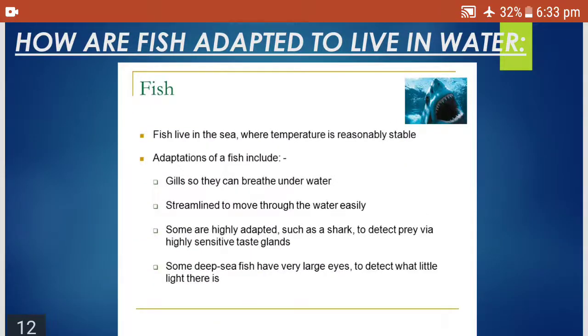Now we will see how fishes are adapted to live in water. You have been learning this in earlier classes, the different characteristics of fishes. They live in seawater where the temperature is reasonably stable. Adaptations are: gills are available so that they can breathe underwater, and they are streamlined to move through the water easily. Some are highly adapted, such as the shark, which detects prey via highly sensitive taste glands. Some deep sea fishes have very large eyes to detect what little light is available there.